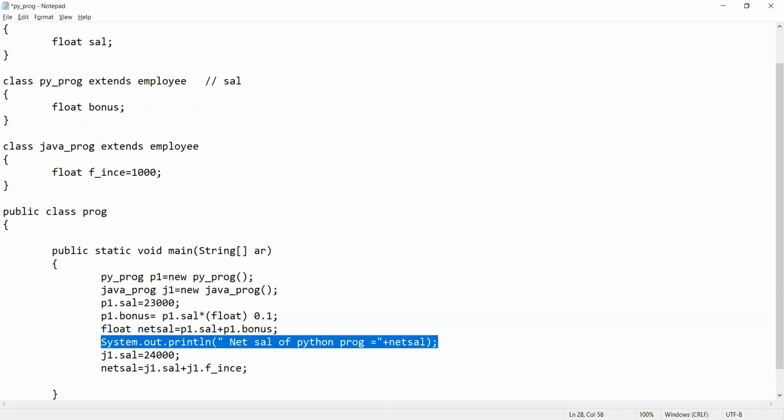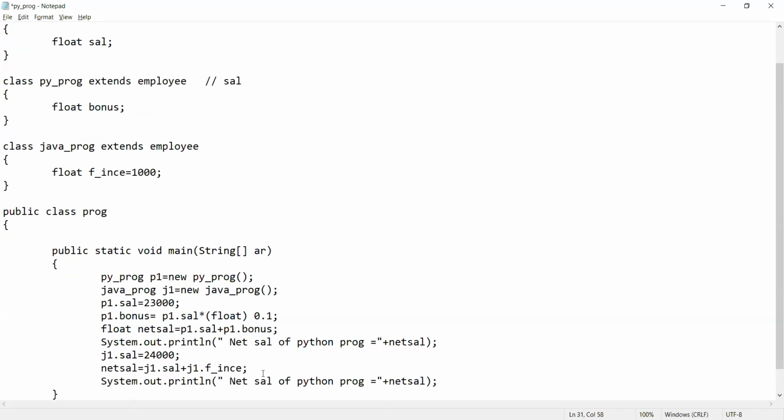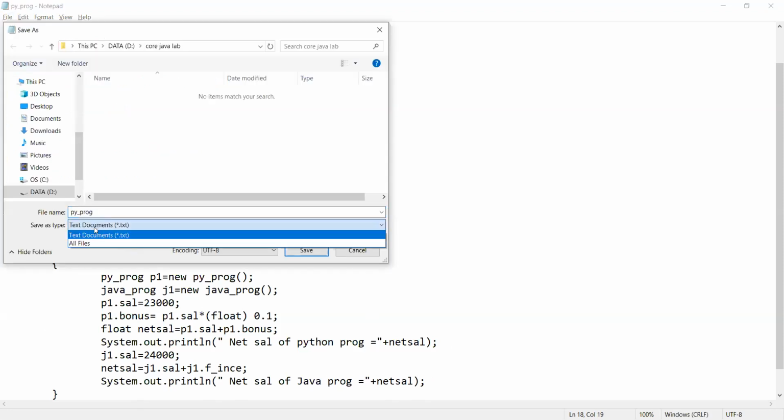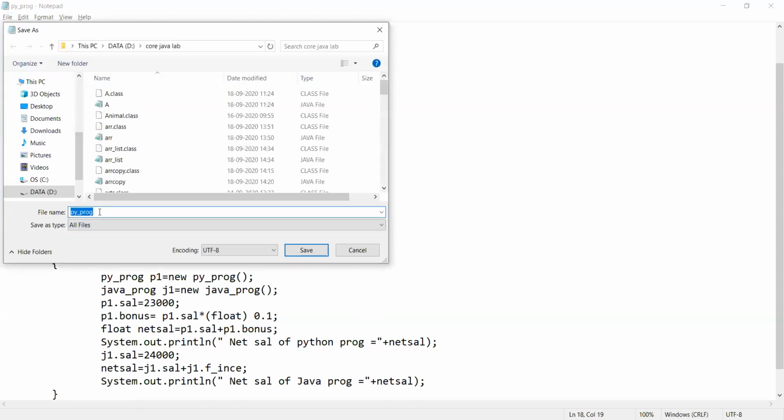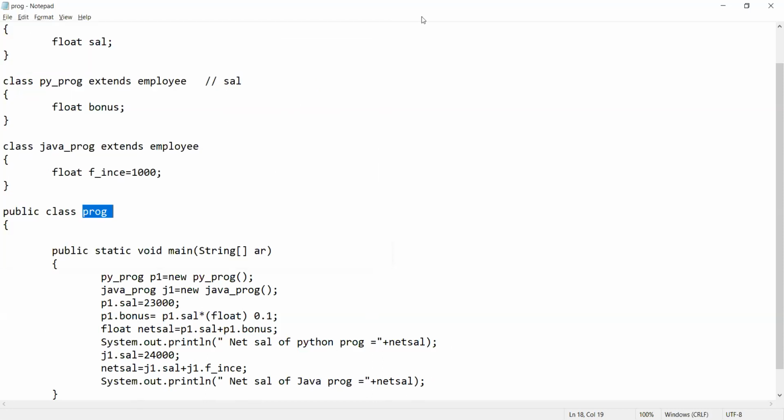So we'll display this also. And this is the salary of the Java programmer. Fine. Now, for which name we will save this program? We'll save the program with proc. Why? Because public static void main is being declared inside this particular class. So save as. Now let's try to execute this program.